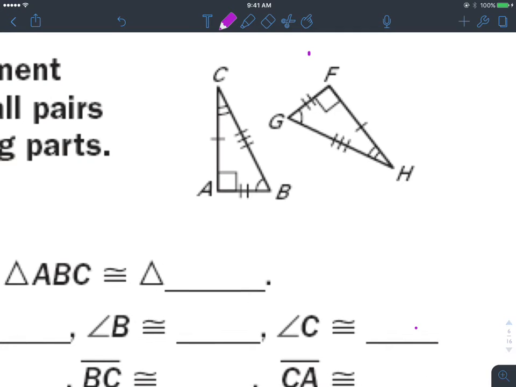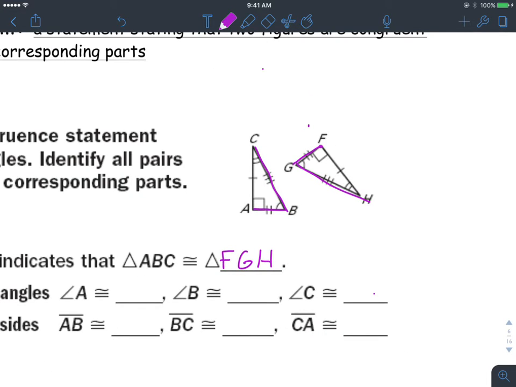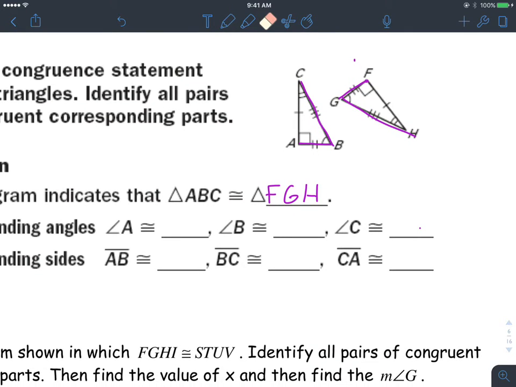So notice here they start at A, they go to the single hoop there, then C. So A, B, C right there. I need to go in that same corresponding order for the other triangle. So I'm going to start at the right angle, go towards the one hoop there, and then go towards the double hoop there. So that'd be F, G, H. And that's kind of how you mark your triangles congruent.